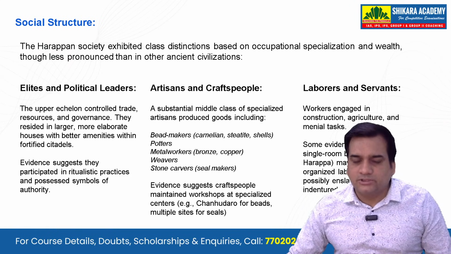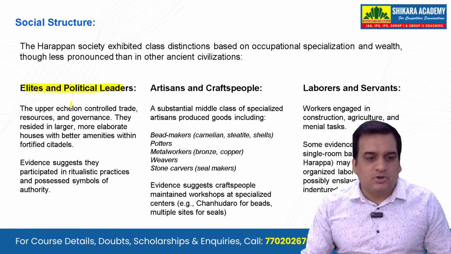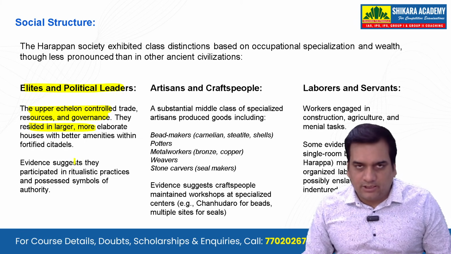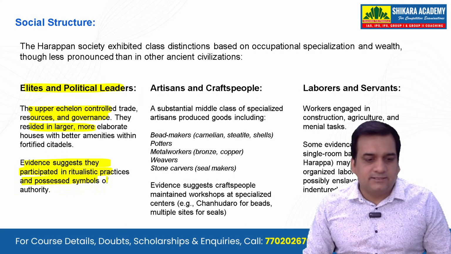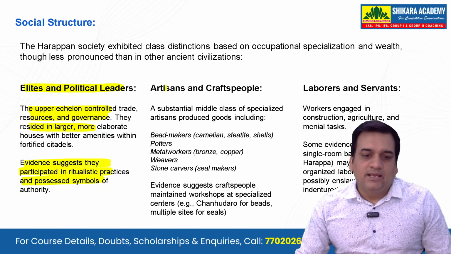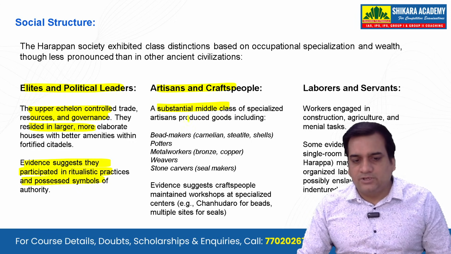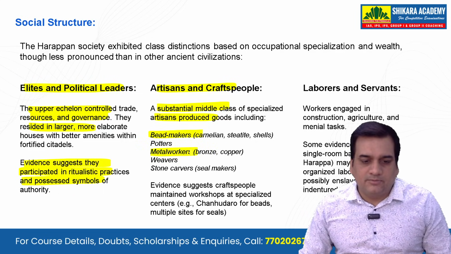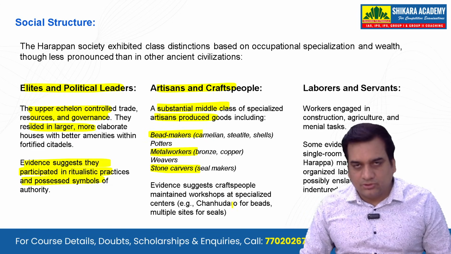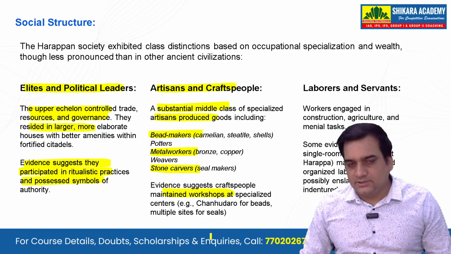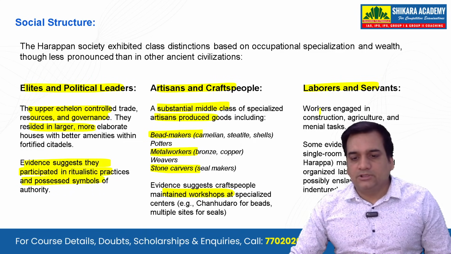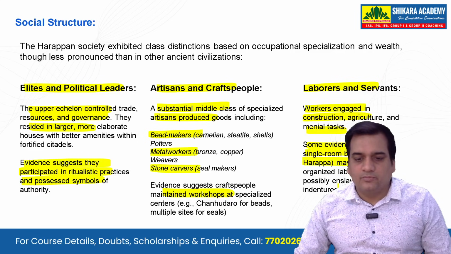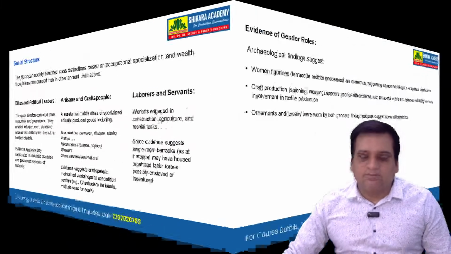Okay, what about the social structure? So there were the elites and the political leaders. The upper class controlled trade, resources, and governance. They resided in larger, more elaborate houses, and evidence suggests that they participated in ritualistic practices as well. There were the artisans and the craftspeople. A substantial middle class of specialized artisans produced goods, including bead makers, metal workers, and stone carvers. Evidence also suggests craftspeople maintained workshops at specialized centers. We also see the laborers and the servants, workers engaged in construction, agriculture, and menial tasks. Some evidence suggests single room barracks may have housed organized labor forces.